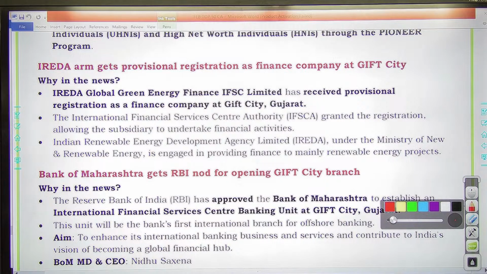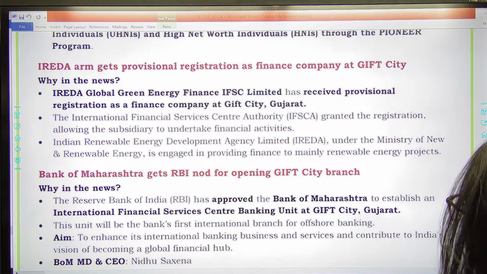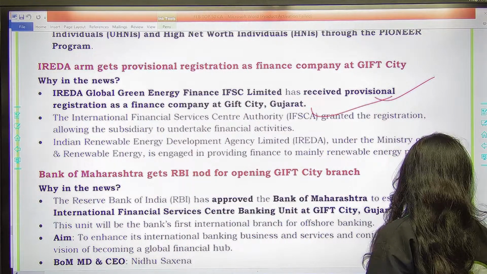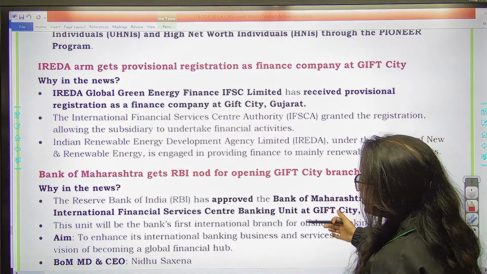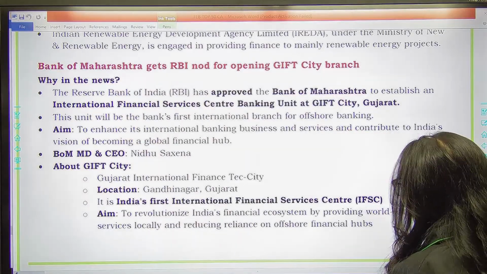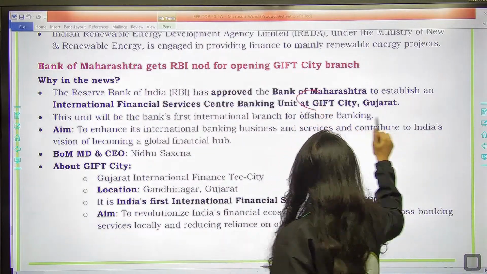IREDA Global Green Energy Finance, IFSCA Limited has received provisional registration as a finance company to be located in Gift City, Gujarat. So remember, this approval has been provided to the Indian Renewable Energy Development Agency Limited. Then next one is RBI has approved Bank of Maharashtra to establish an IFSCA banking unit at Gift City, Gujarat.